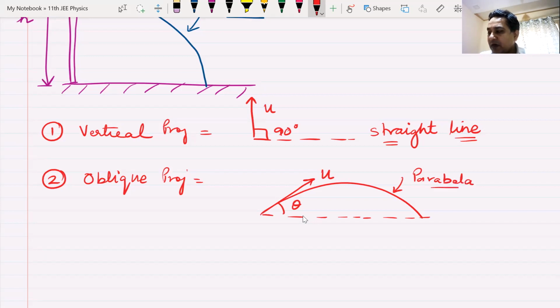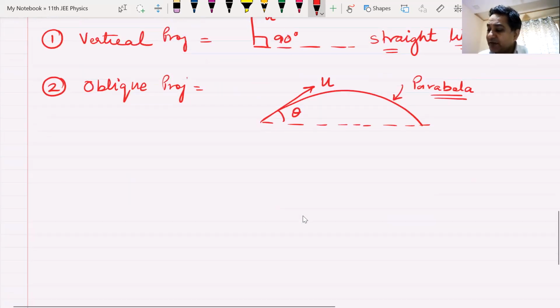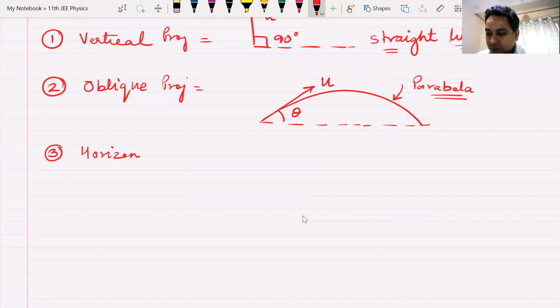This follows the path of a parabola. Am I clear? This is what we were discussing up till now. What is remaining is something which is known as horizontal projectile.